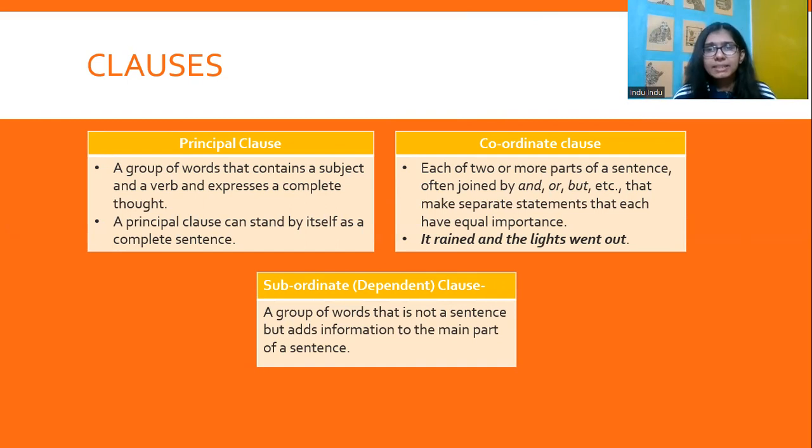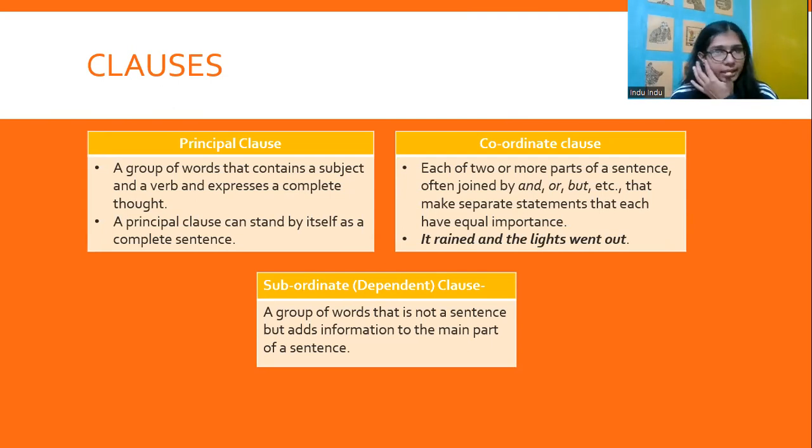And here also, as we can see, it rained and the lights went out. "It rained" is a proper statement on its own. "The lights went out" is a proper sentence on its own. But when we combine them with the conjunction "and", it forms a coordinate clause.